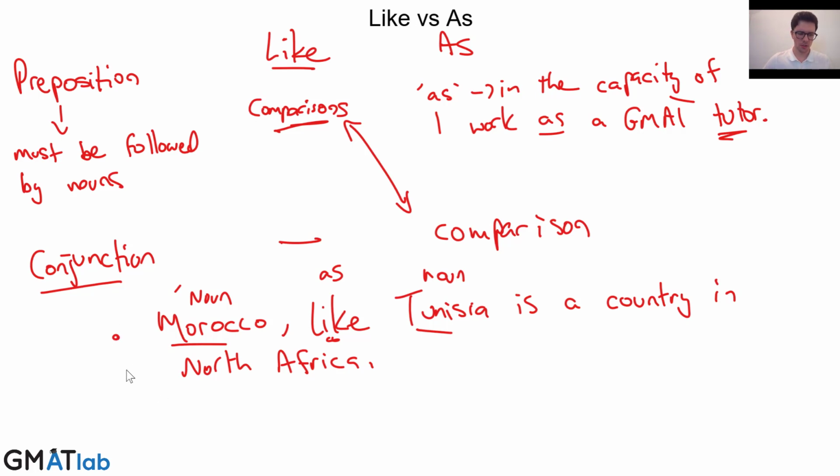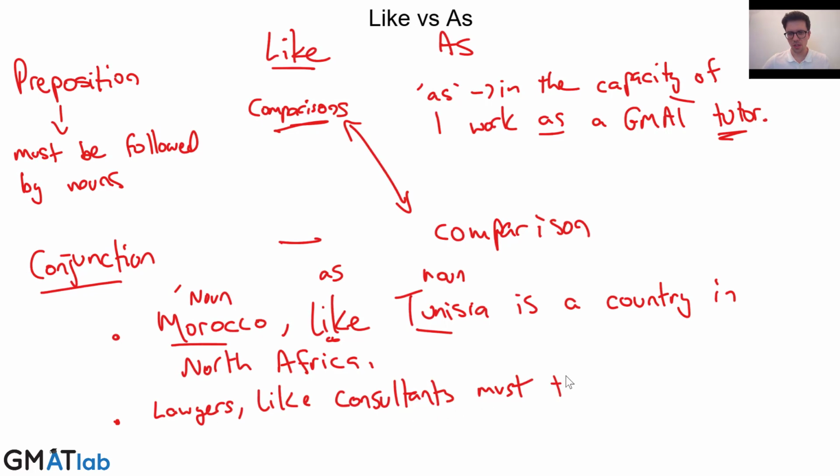Let's just do another like comparison. So let's say lawyers, like consultants, must think in a structured way, let's say.